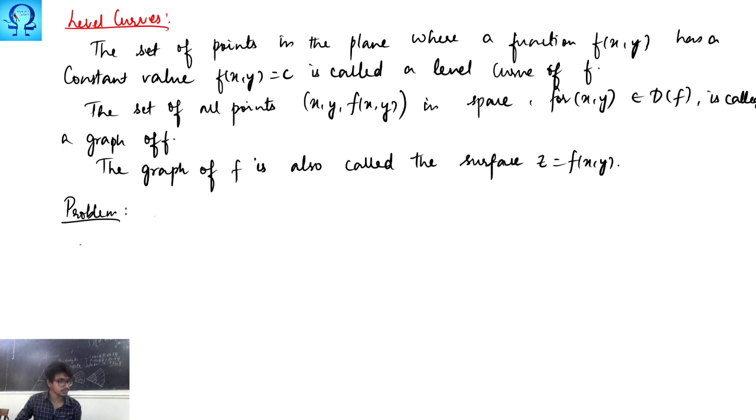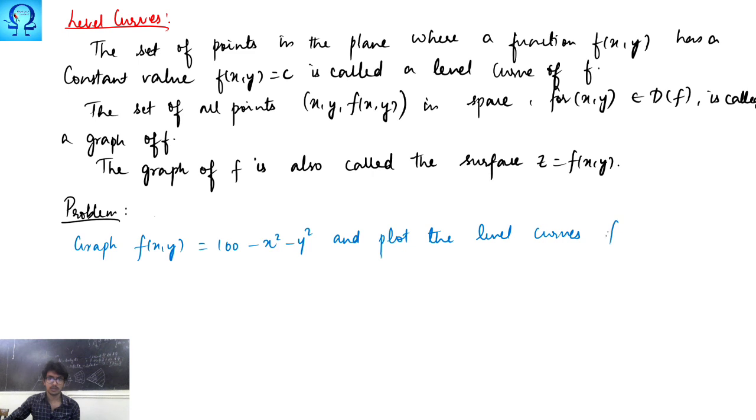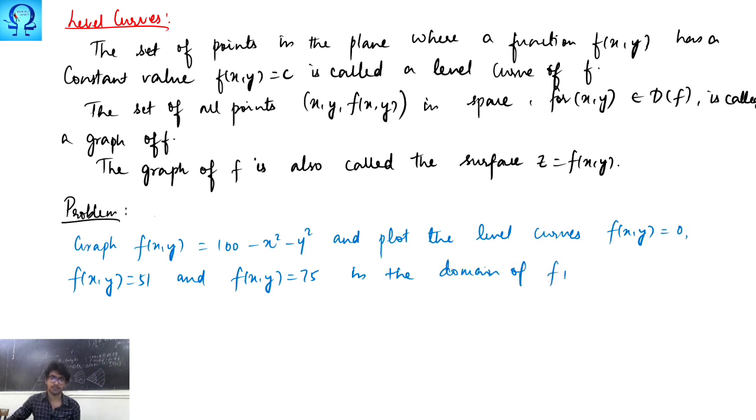So graph the function f of x y equals 100 minus x squared minus y squared, and plot the level curves f of x y equals 0, f of x y equals 51, and f of x y equals 75 in the domain of f in the plane.